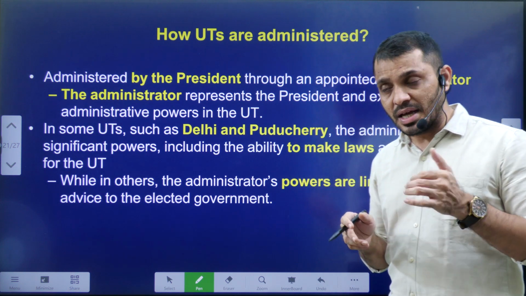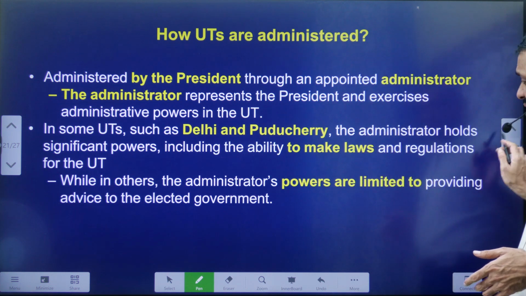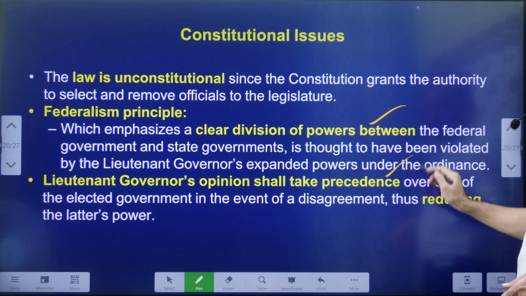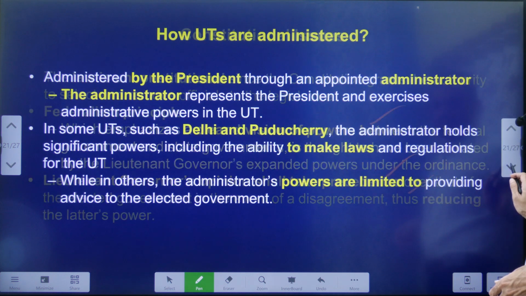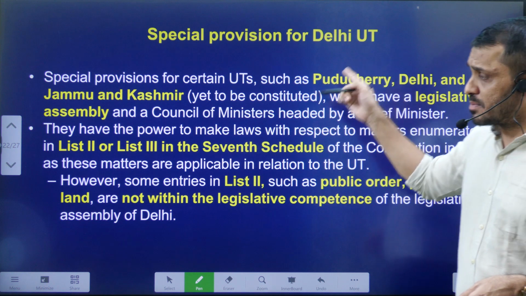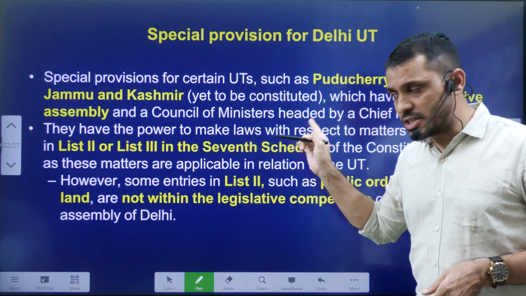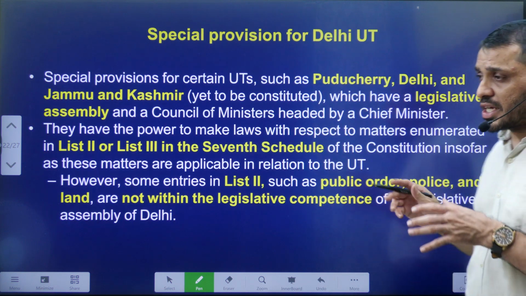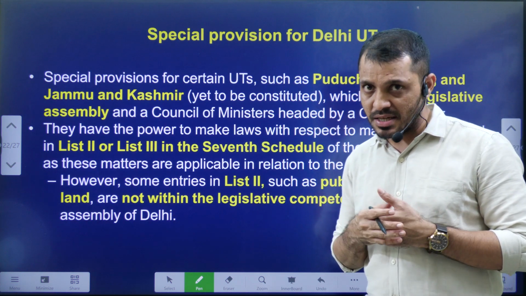Some UTs have assemblies, and they can make their own laws. Regarding the constitutional issues, we discussed this. Special provision to Delhi, Puducherry and J&K, this also we discussed. Yes, these are some of the issues present in the Delhi Services Bill.